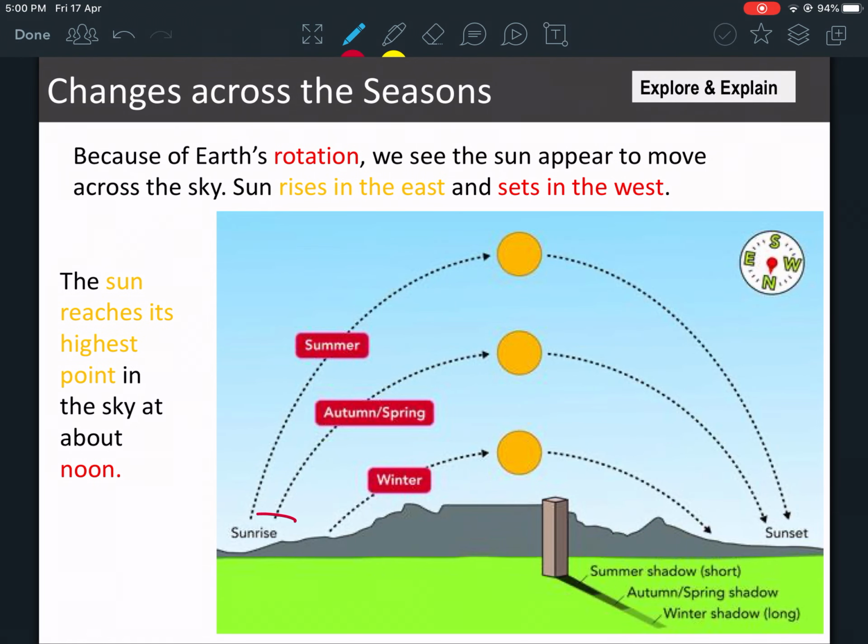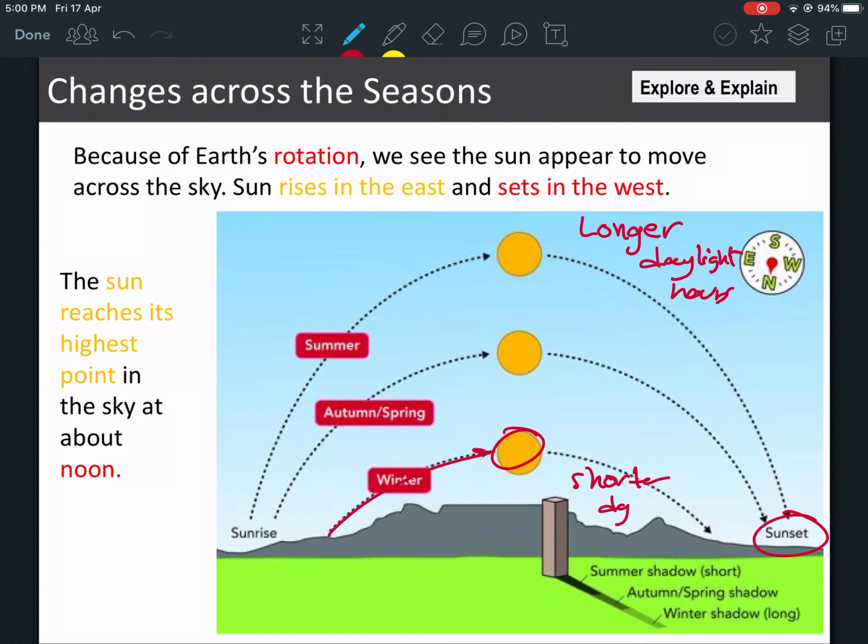All right, now, something you need to know. We all know that the sun rises in the east, sets in the west. This is basic information from last lesson. What you need to know is that during the summer, the sun goes higher in the sky than during the winter. Okay? During the summer, we have longer day hours. We call them daylight hours. And during the winter, we have shorter daylight hours. Why? Because in winter, the sun doesn't go as high in the sky, so its path is kind of short. Okay? It has a short path.